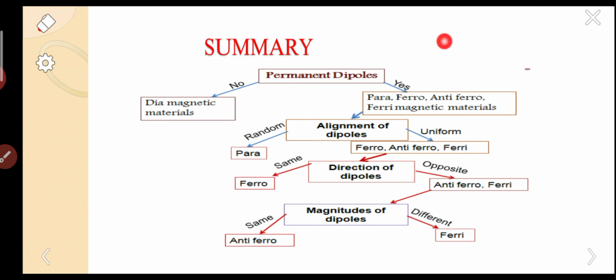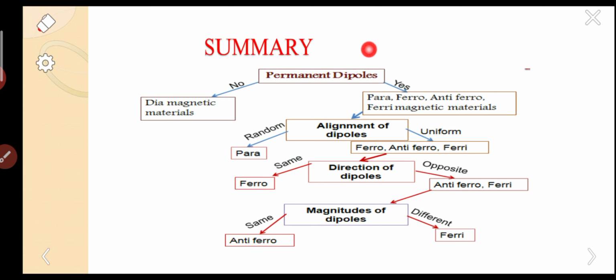By using this flow chart we can simply explain the basic difference, that means the difference in the ordering of their dipoles.